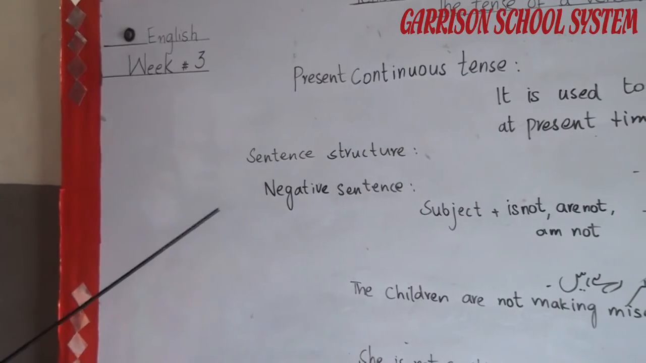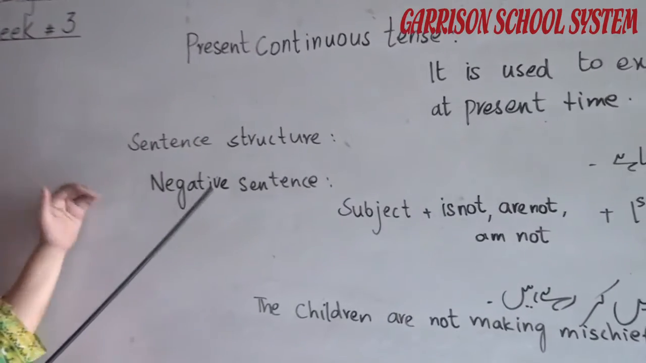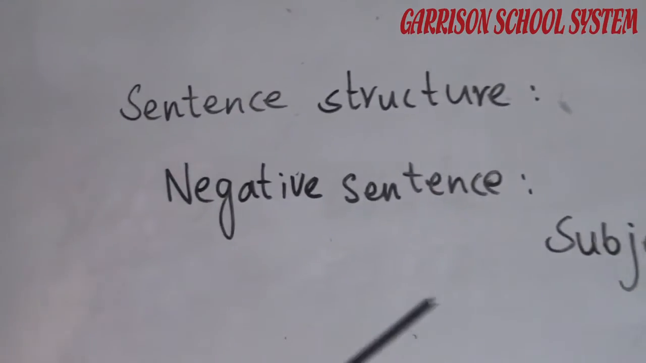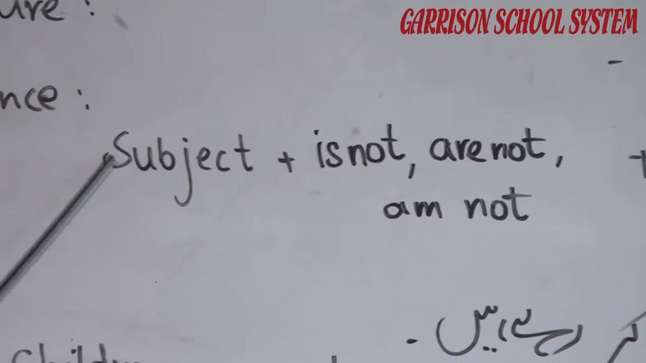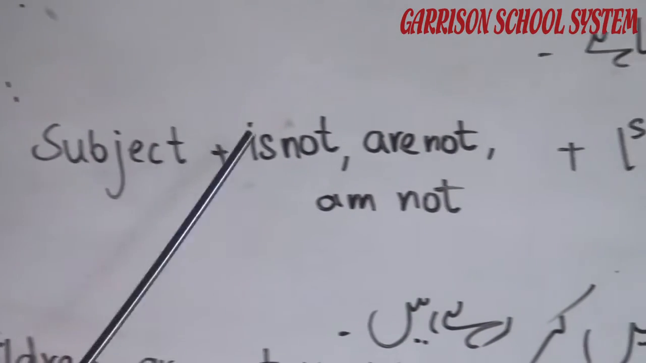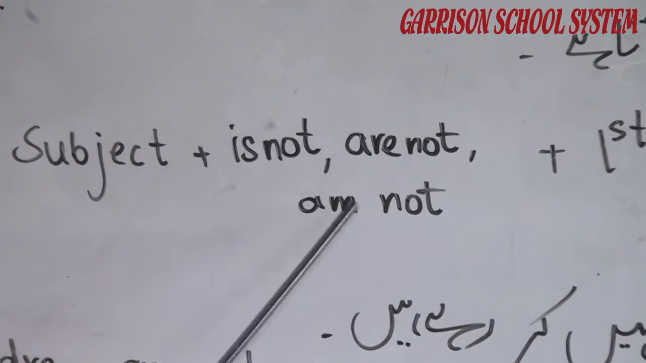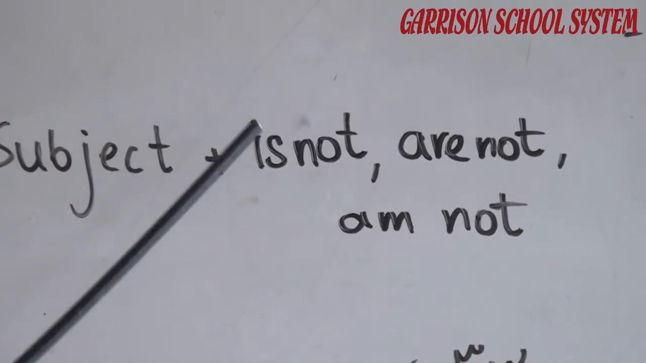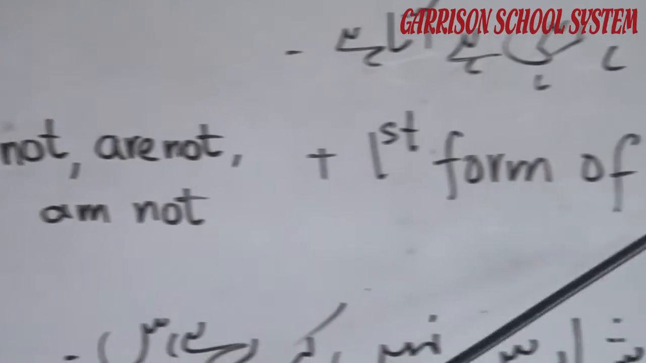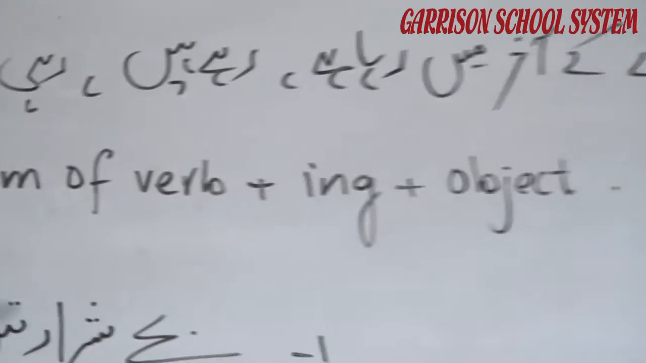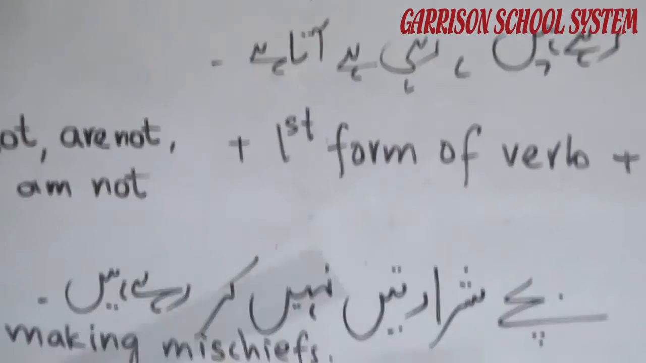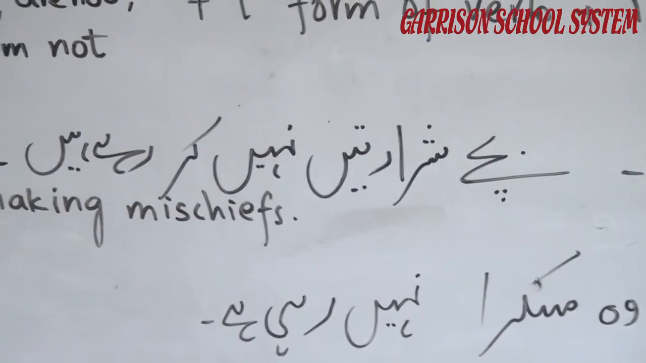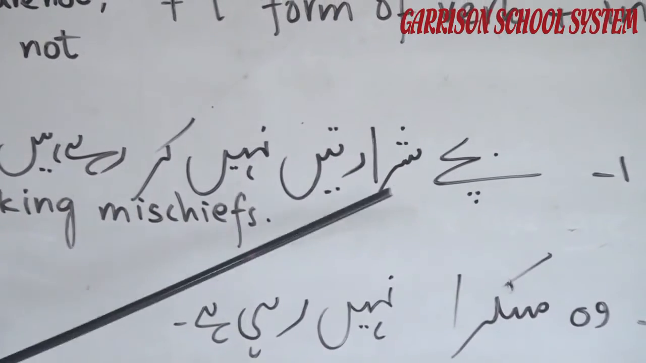Now coming to the negative sentences, look at the sentence structure. Negative sentences are those sentences in which not is added after the helping verb. Subject plus is not, are not, am not. These are the helping verbs is, are, am used in the present continuous tense. Plus first form of verb plus ing plus object, same as the previous one, but not is added after the helping verb. Look at the examples given to you.